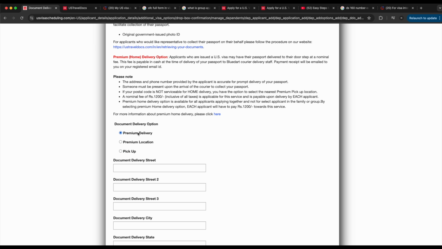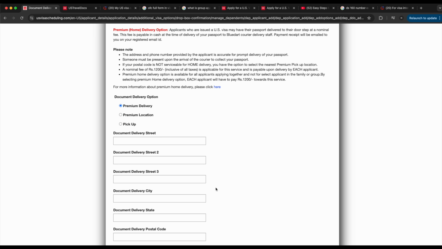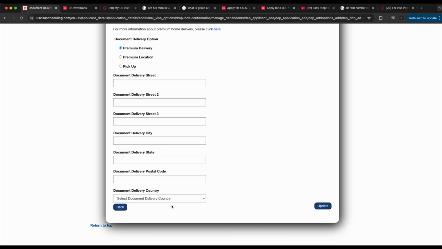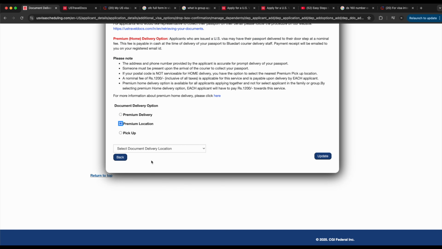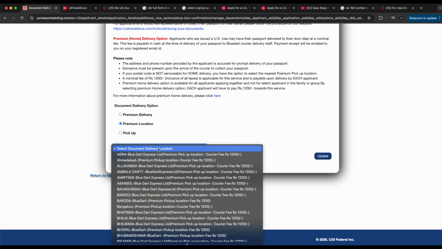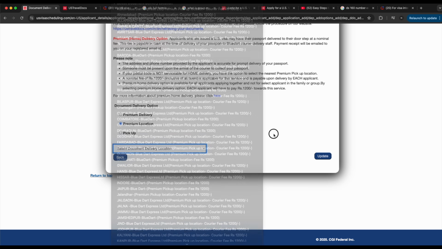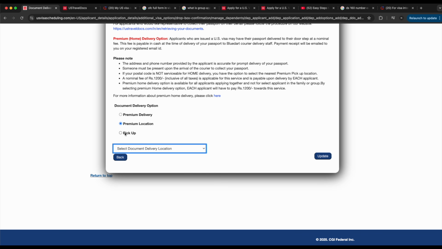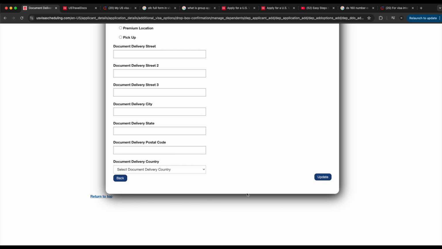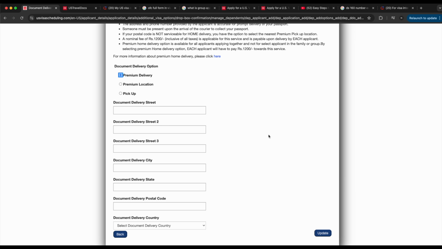So you can see there are three options. Premium delivery will ask for street name, city, postal code, and then country, mostly your address details. Premium location will ask for a certain location where your postal code is not working. So you can see Ahmedabad has these areas and different locations where you can go and just pick up. And this pickup is where you go and collect from a VFS station. So there are three different options. In my case, it would be premium delivery. I will add my address details and I will collect that information.